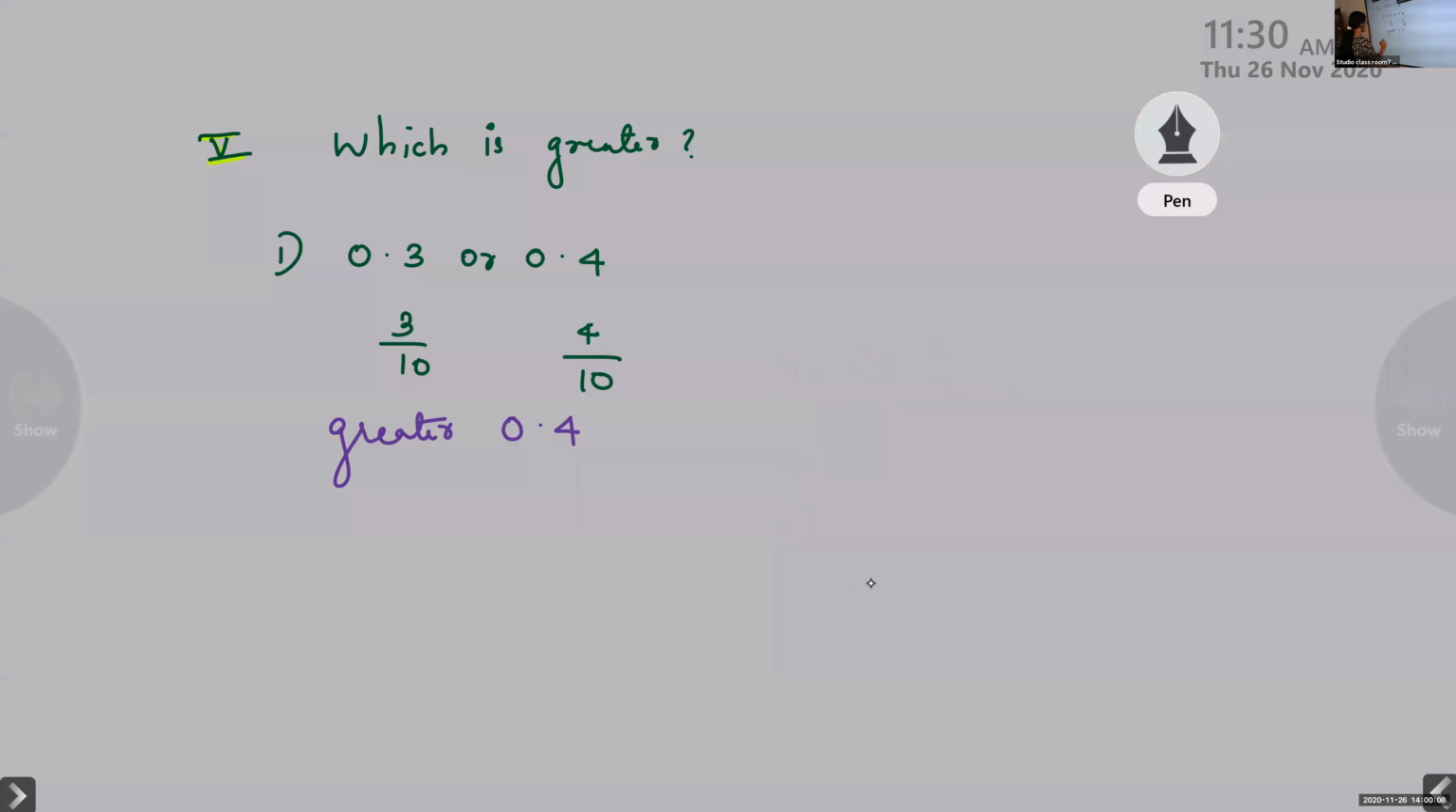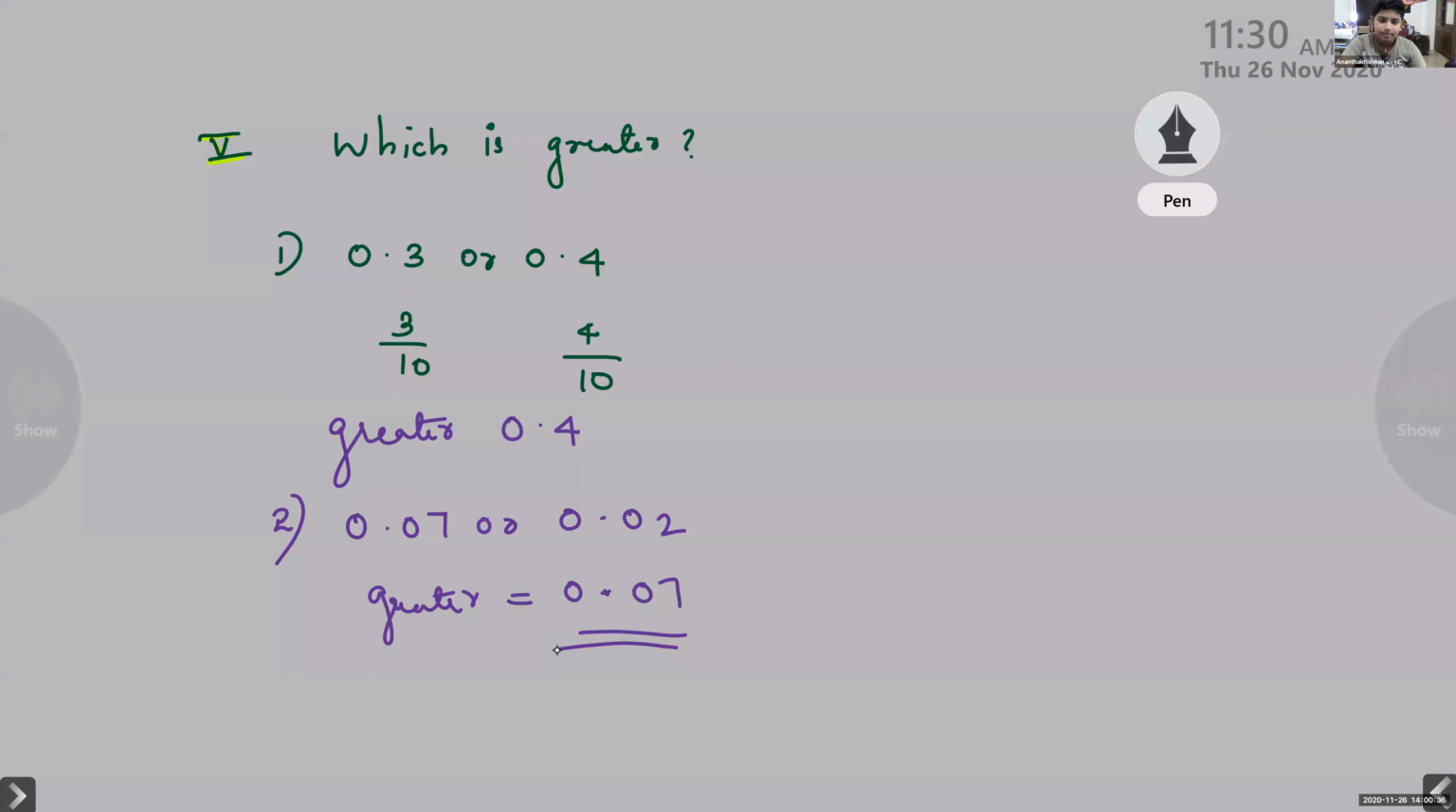So second question is 0.07 or 0.02. Don't tell the answer in a hurry. Think and tell. Which has maximum value, that you have to tell. Clear, children? Greater is 0.07. Yes, ma'am.